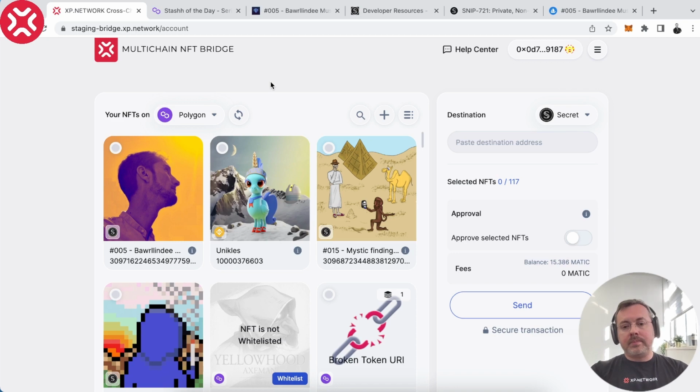Well, thank you for watching. Now you know how to transfer NFTs from Secret Network to other chains. And as you can see, we've recently added Secret Network to the bridge. It is now available for you. You can transfer NFTs to and from Secret Network, which was built with the Cosmos Tendermint framework. So it's a part of the Cosmos ecosystem. It is the first chain from the Cosmos ecosystem that we fully integrated, and we're going to integrate more.